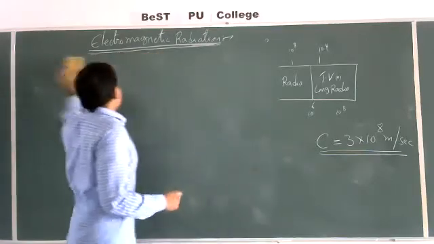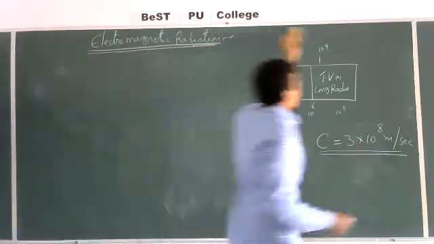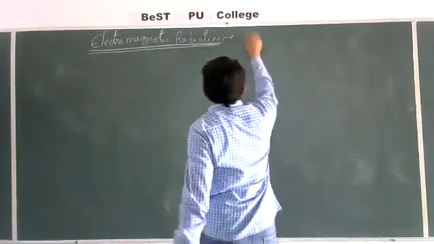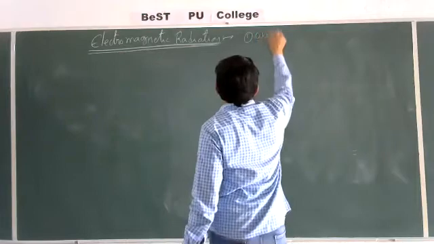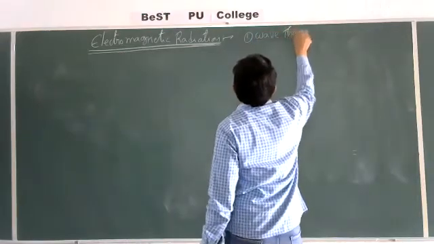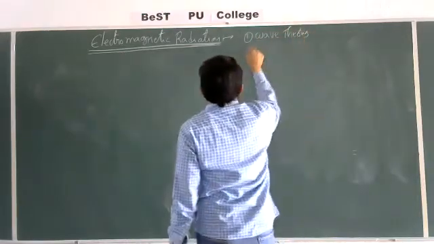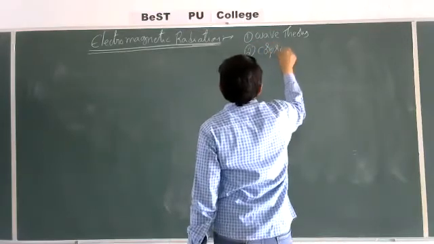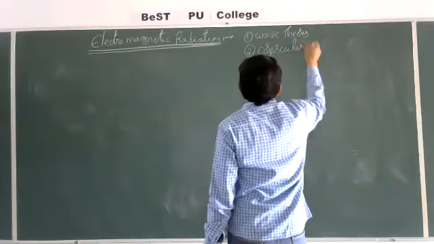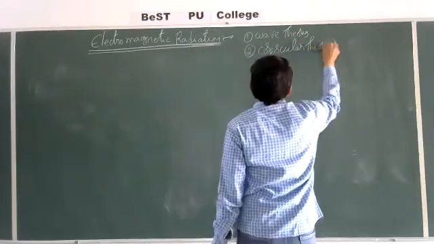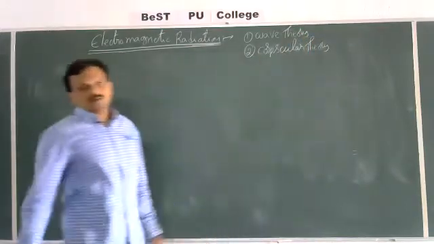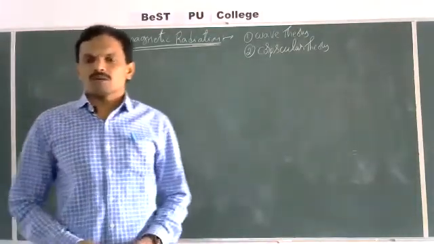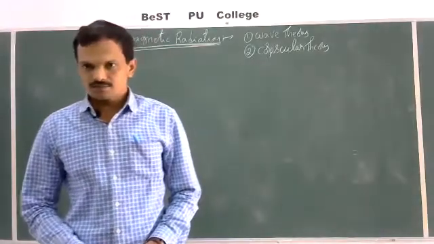The first one is wave theory. The second one is quantum theory.